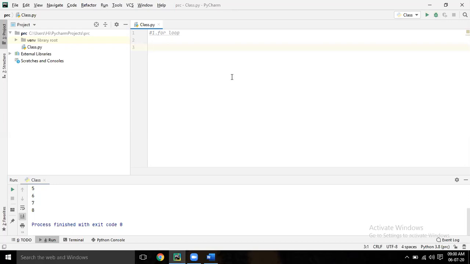Let's do one example. Let's write for I in. Let's take a string S equal to good morning. String means no need of brackets. Just give it within single or double quotes. Good morning.